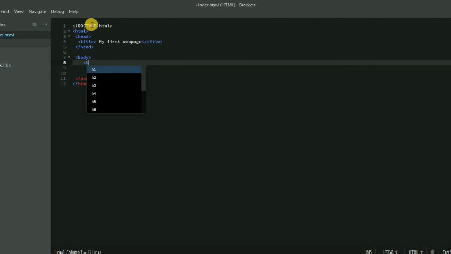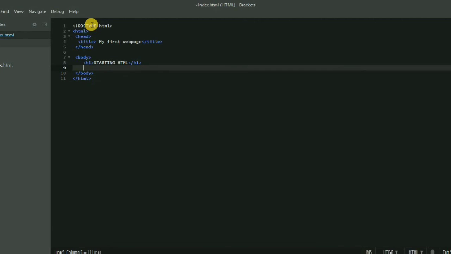Here I will use the heading tag which starts with just H, and it offers numbers from 1 to 6, and you can use any of them. So let us use H1, and inside H1 I'm going to write anything, like "Starting HTML". Starting HTML will be good.